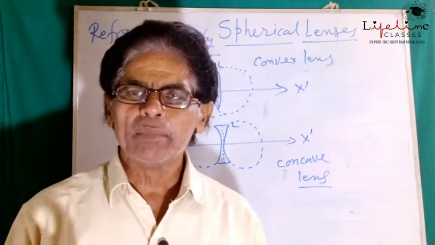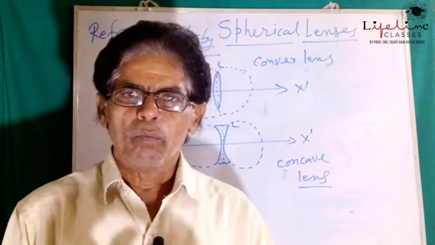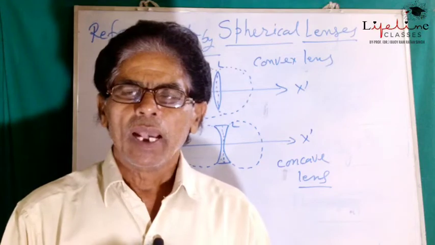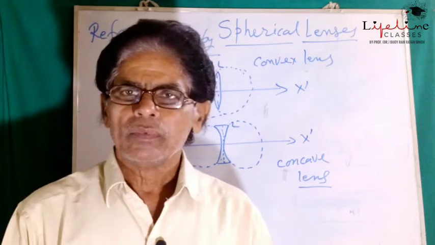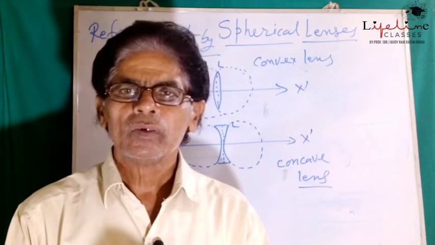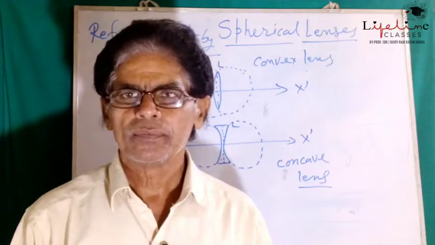A transparent medium bounded by two surfaces, and in common practice these two surfaces are curved surfaces.